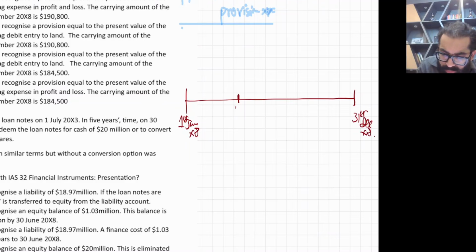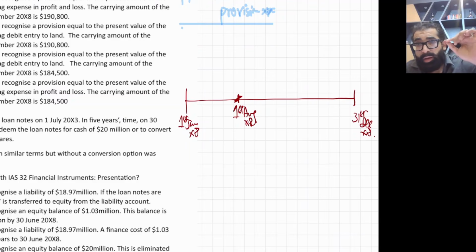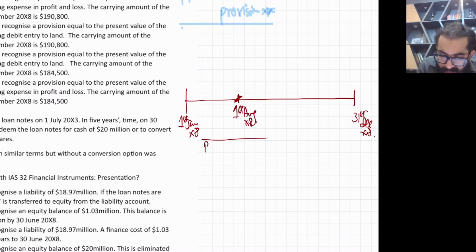On 1st August x8, you signed an agreement and you are liable to restore the land after 5 years. So there is an obligating event. The first entry is PP debit, or you can call it land debit, 180,000, and provision credit 180,000.